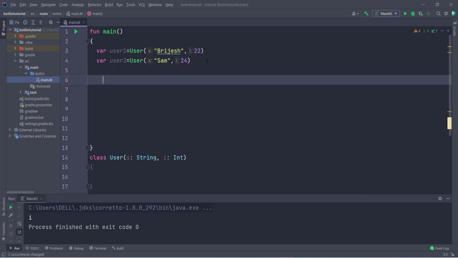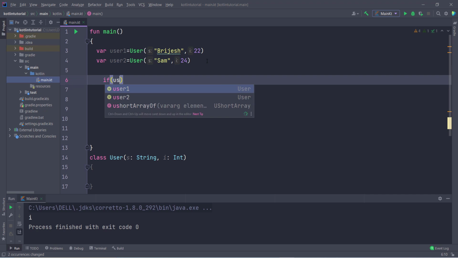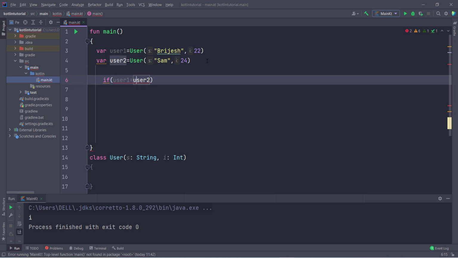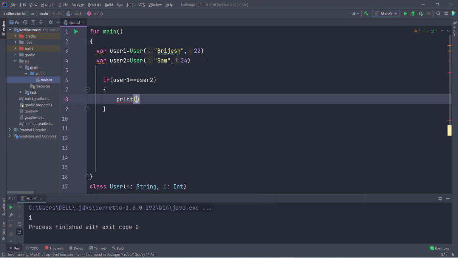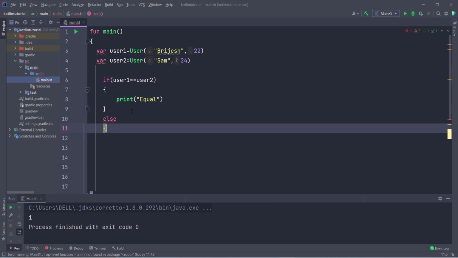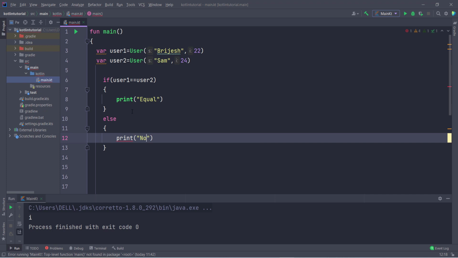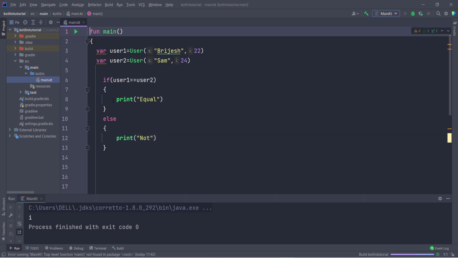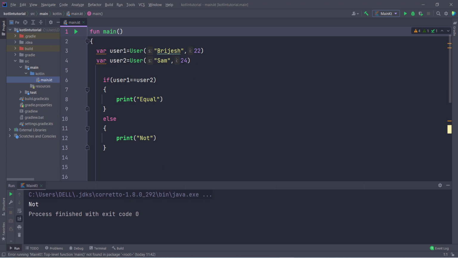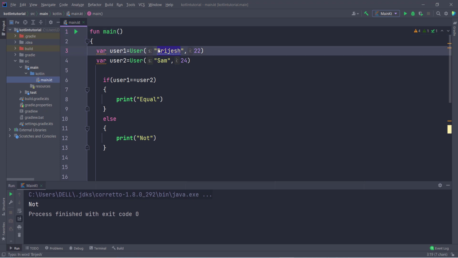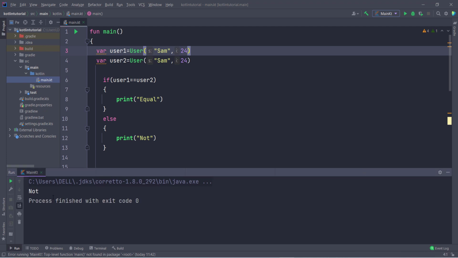Now if I try to compare these objects, if user1 equal user2, then it will show the output equal, otherwise not. So print equal, and otherwise it is going to show the output not. So else print not. If I run this program, the quite obvious answer I am going to get is not. But let us suppose I give the same values here, Sam again, and here I give 24.